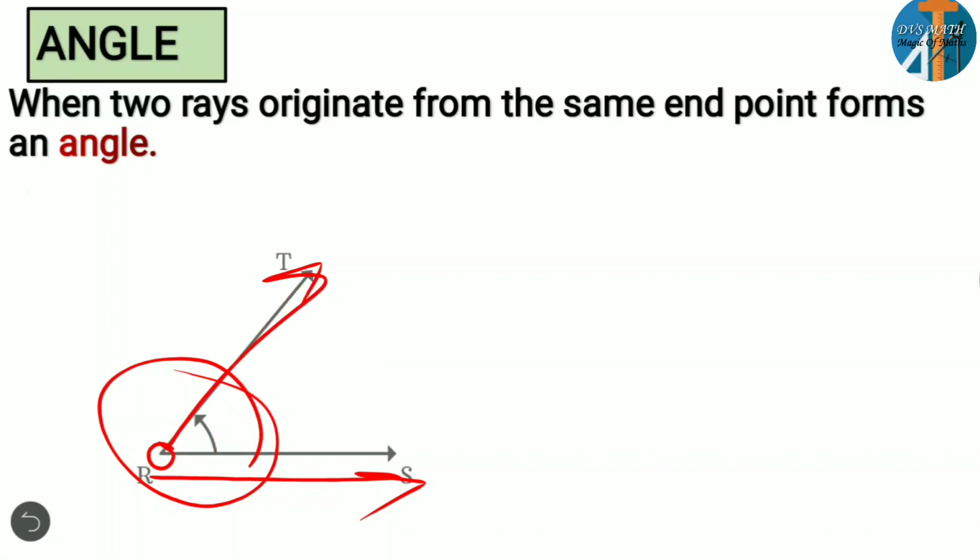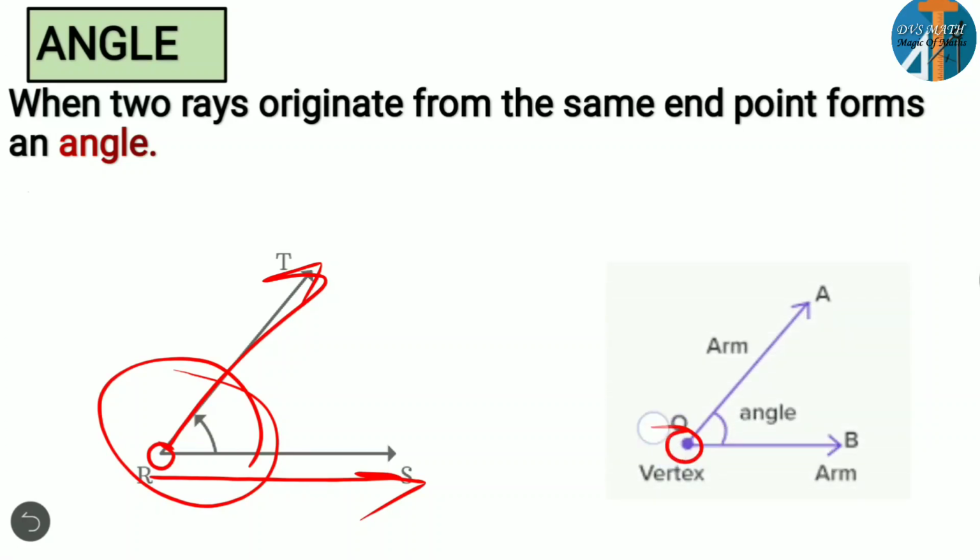Here also you can observe, O is an end point, OB is one ray, OA is another ray. They are forming an angle. Here you can consider the end point as the vertex, and these two rays in an angle we are going to call the arms of an angle. Here OB is one arm, OA is another arm. Here also you can consider RS is one arm, RT is another arm. Clear? So this is about an angle.